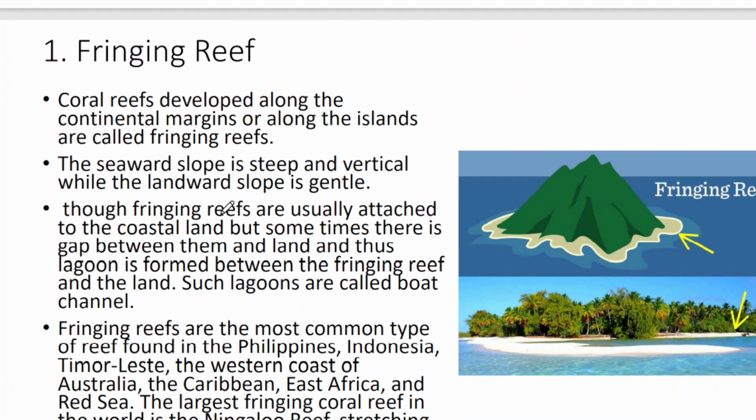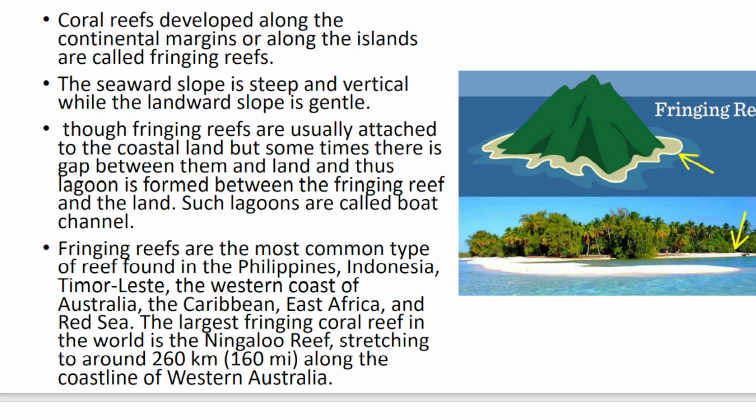Okay, so the first one is the fringing reef. Fringing means what? Fringe means some kind of bordering, surrounding. Urban fringe area, you might have heard, means any area which is fringing the urban area. Fringe actually means surrounding an object or an area. So a fringing reef means any kind of coral reef which is surrounding the island.